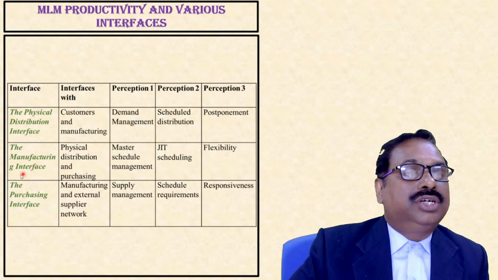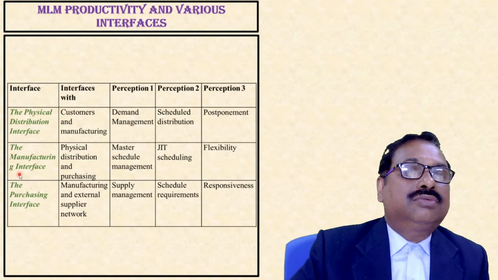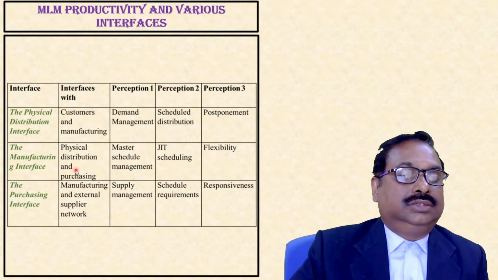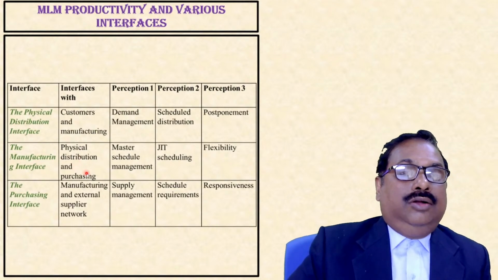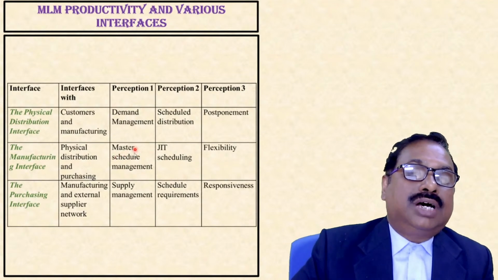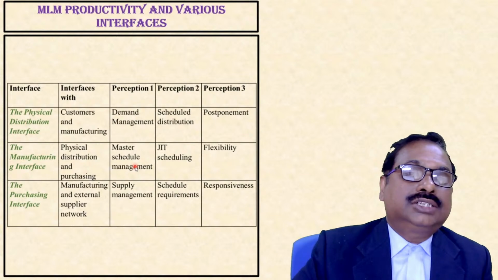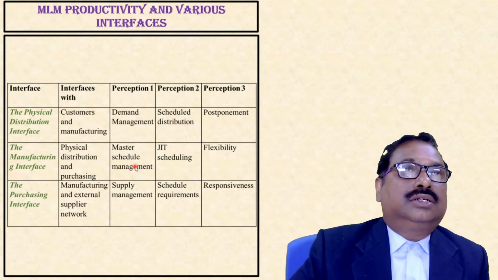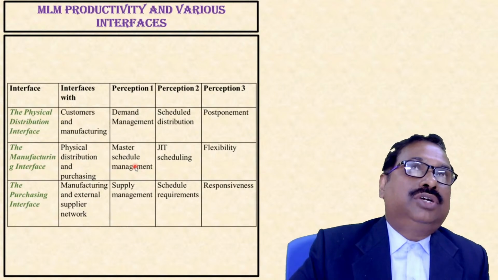Next is the manufacturing interface. The manufacturing interface is the interface with physical distribution and purchasing. Here we have three perceptions. First is master schedule management. Master schedule management means we will plan for the manufacturing of a product.